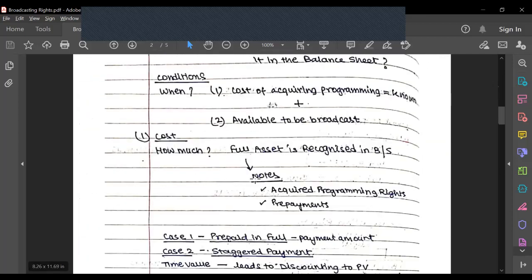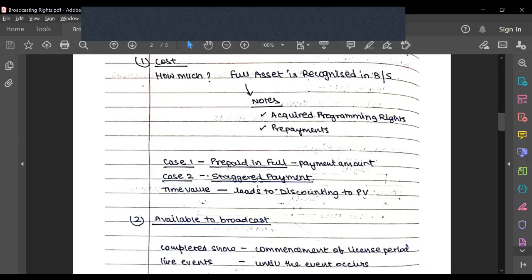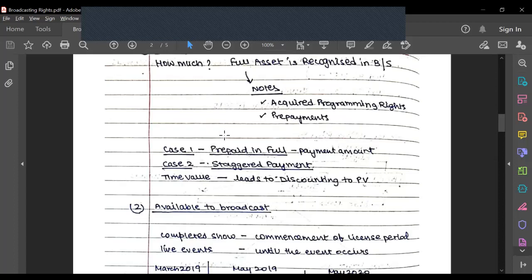So in that case, because of the fair value approach that the new Ind AS have, we need to basically take care of the time value of money and discount the payment on the basis of the present value of the payments. So basically, we take a discounting rate, let's say 10%, and then we discount those payments on the basis of that rate. We find out the staggered payment, and then later on we reclassify that asset and include the finance cost and stuff.